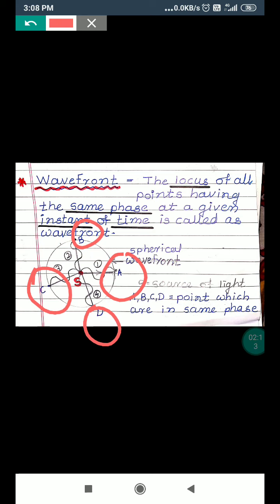And this group of points at which waves reach simultaneously is known as wavefront. Now we discuss its definition.